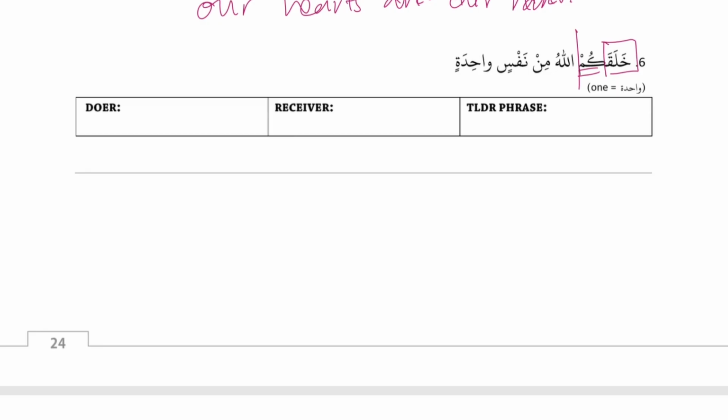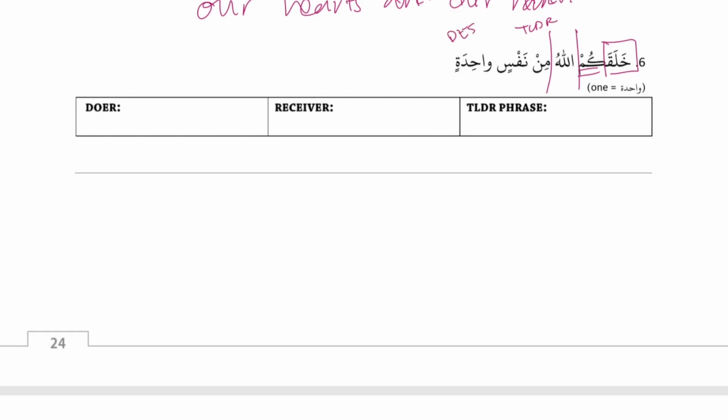And then Allahu, the word Allah and min are not related because min is a TLDR and won't relate to what came before it. Another easy break. And then min nafsin is a TLDR and it's a noun. And then wahida, oh, and the parentheses here means one. And so that is a descriptive word, so it's a noun and a description, so that's descriptive. They're both general. So we have a TLDR here and a descriptive.